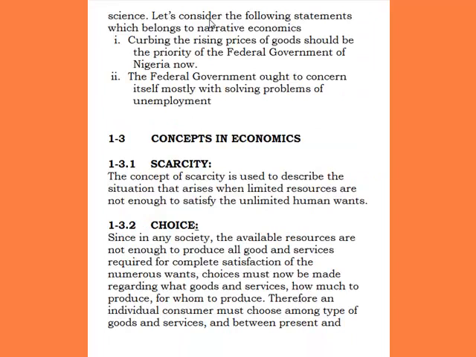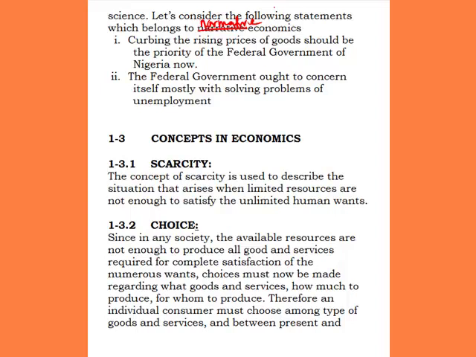So let's consider the following statement, which belongs to normative economics. Let's consider an example. The first one is that curbing the rising prices of goods should be the priority of the federal government of Nigeria now. Now, this is a subjective statement. A civil servant can make this statement, maybe because the price of goods is increasing for him, and he believes that's what the government is supposed to be doing now.